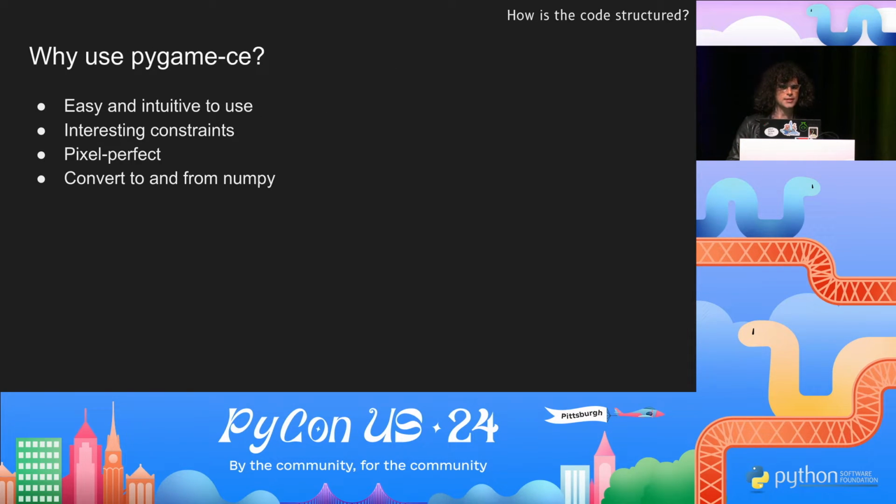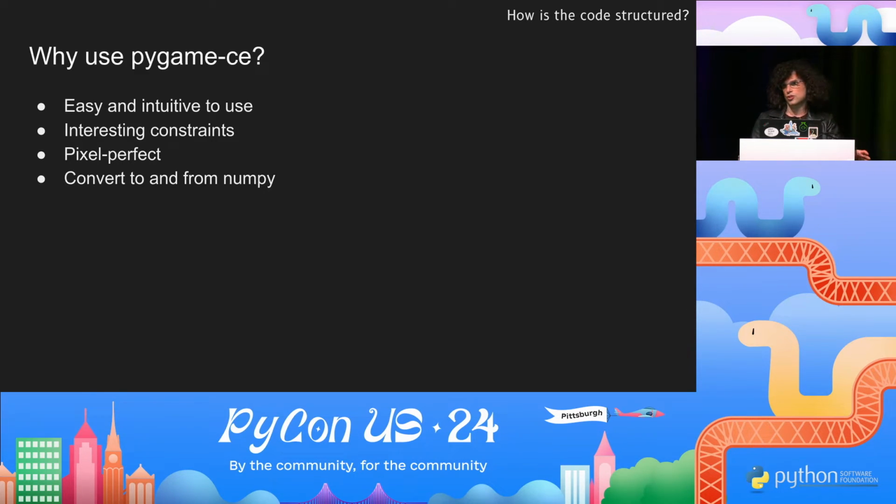So pygame-ce is probably my favorite game dev tool in any language. It's a very thin wrapper around SDL that handles rendering, user input, and audio. Pygame-ce is really easy and intuitive to use. It has some of the best documentation in any library out there that I've ever seen, and it's very clear just from the names of functions and parameters what it's actually going to do.